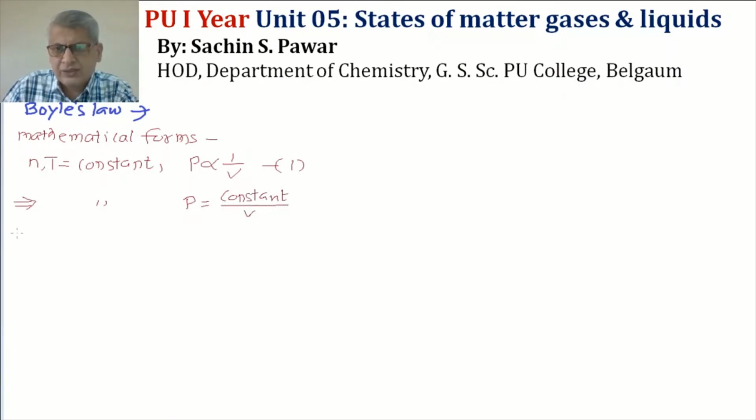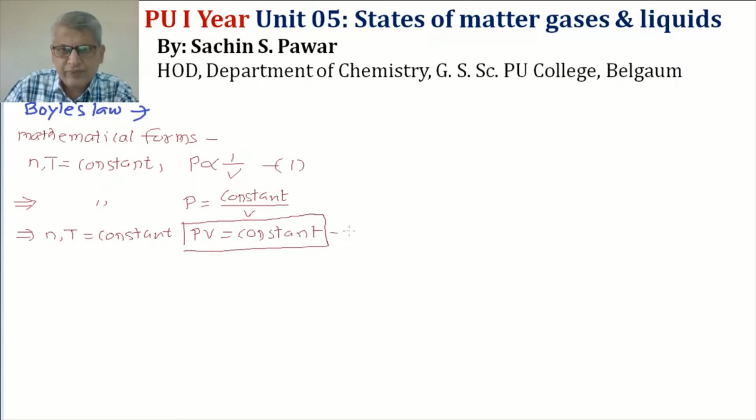That implies, when number of moles is kept constant and temperature is kept constant, PV is constant. PV is constant. This gives me a second statement of Boyle's law that I will tell you in a while. So what do you mean by this? I am going to explain it to you.